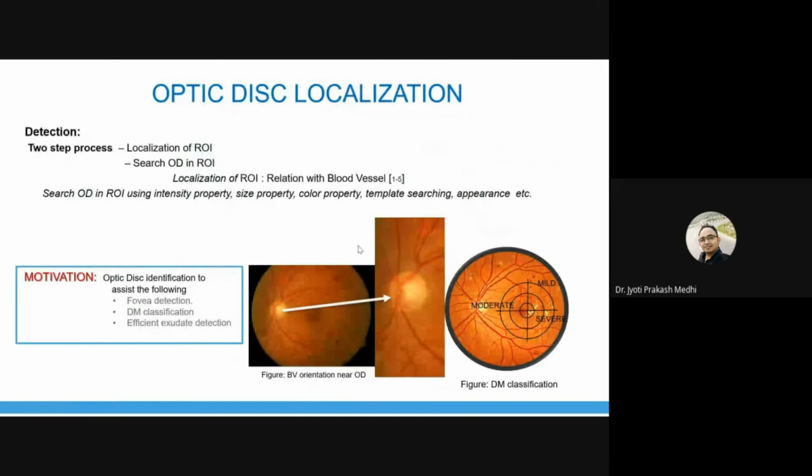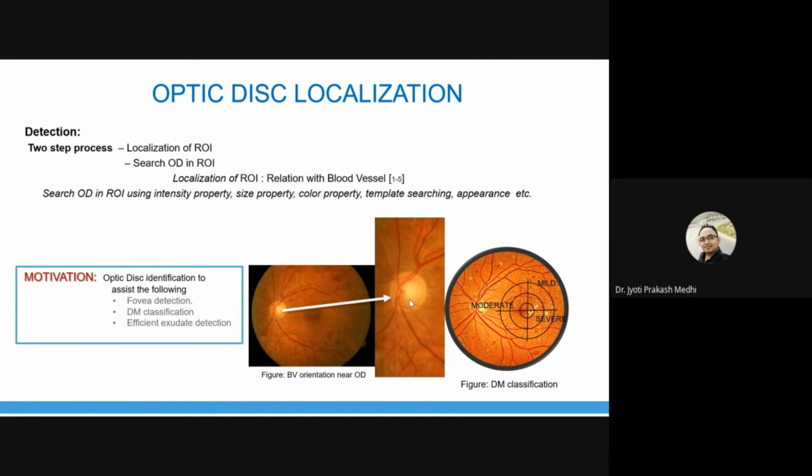is optic disc localization. For optic disc localization, we can directly go for detecting the brightest region, but in the presence of exudates we cannot take that risk, because exudates may get identified as the optic disc. In order to eliminate that, we normally identify the region of interest containing the optic disc. The region of interest can be identified using the relation of blood vessels. As you can see, the blood vessels originate from the optic disc. Using this property, we can identify the region of interest containing the optic disc.